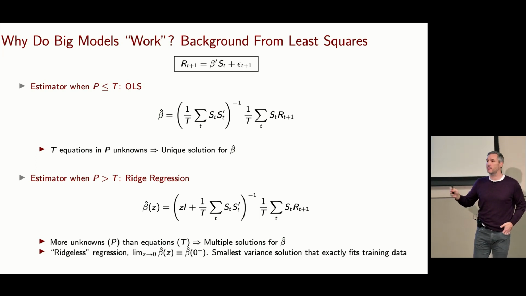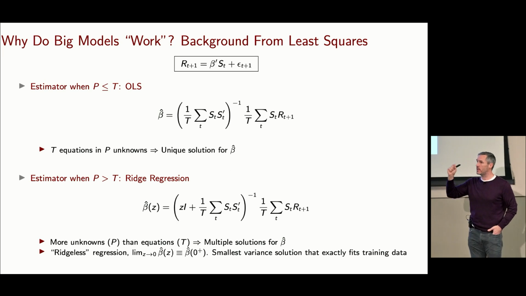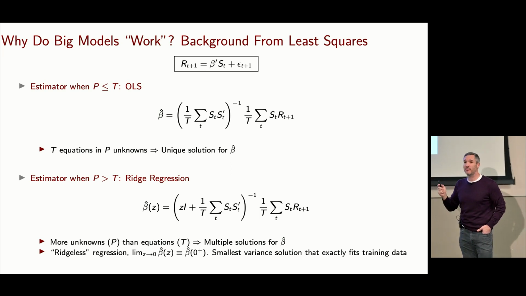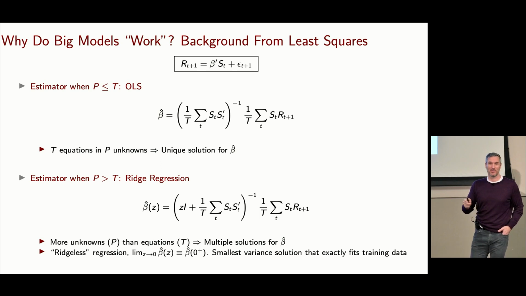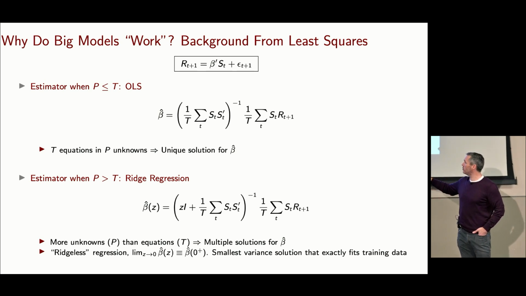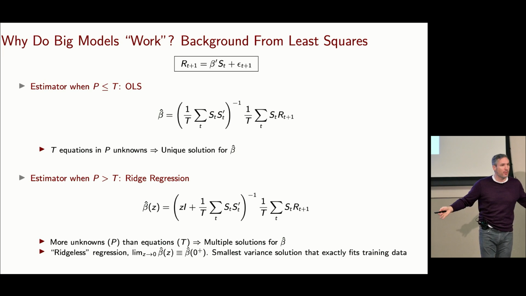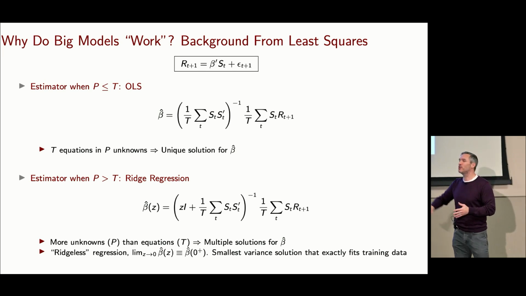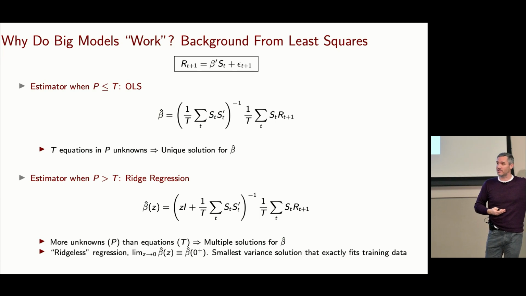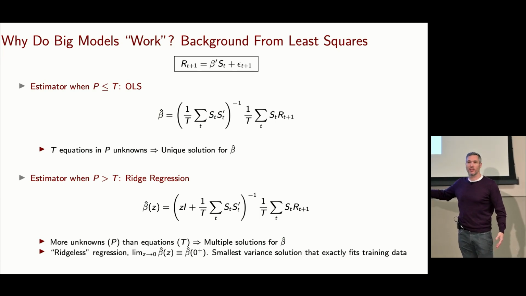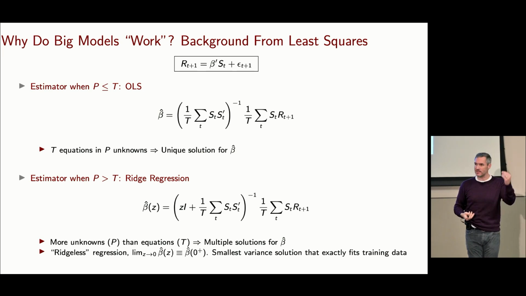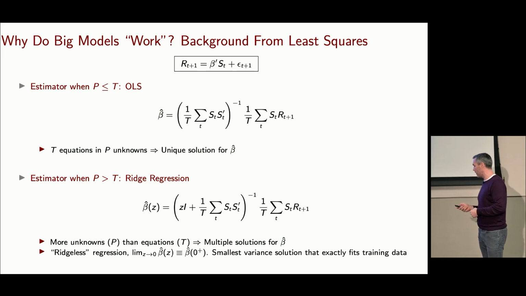What happens when I do that? Well, it doesn't matter how much bigger P is than T. If I use an infinitesimal amount of shrinkage, I exactly fit the training data, just like when P equals T. But now I do it by choosing a particular solution, right? If P is greater than T, there are multiple betas that exactly fit the training data. Some have huge variance, and some have relatively small variance. Infinitesimal z, the ridgeless solution, picks the estimator that exactly fits the training data but has minimum variance among all the solutions that exactly fit the training data. All right, I want us to keep that idea in mind as we go to understanding what this ultimately means for model behavior.